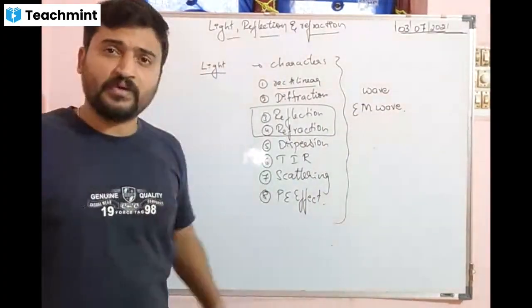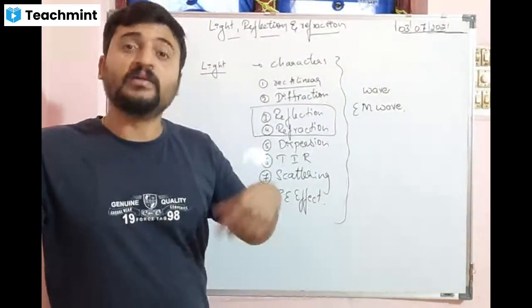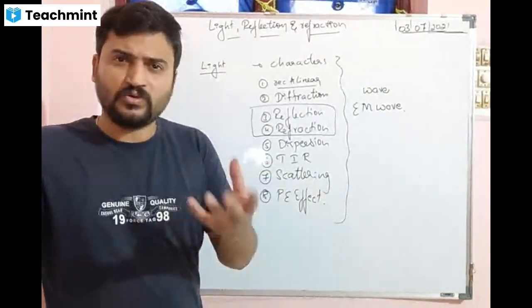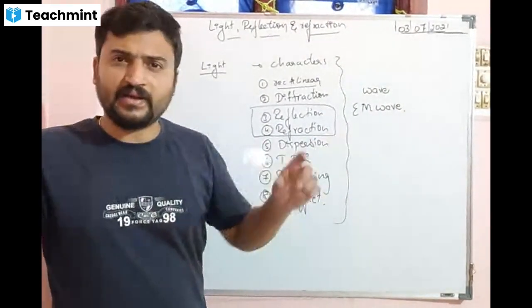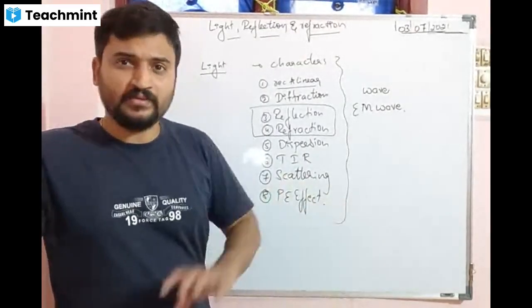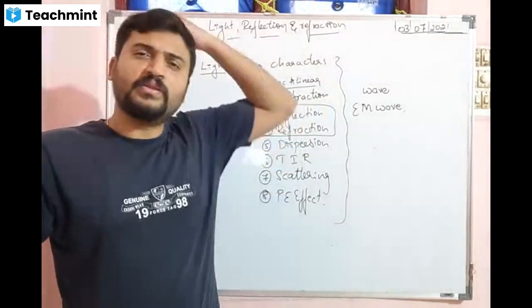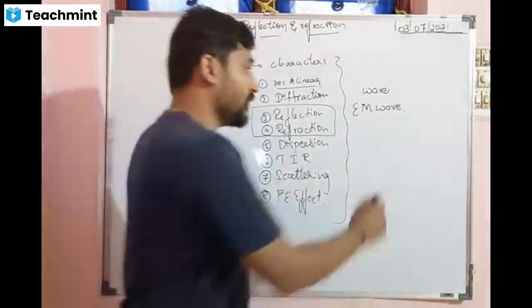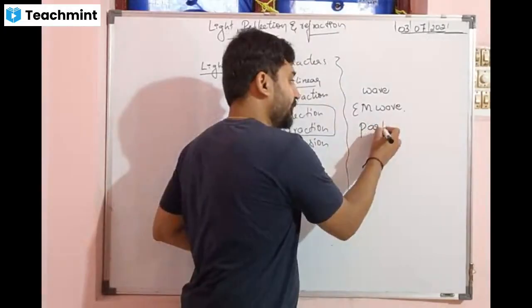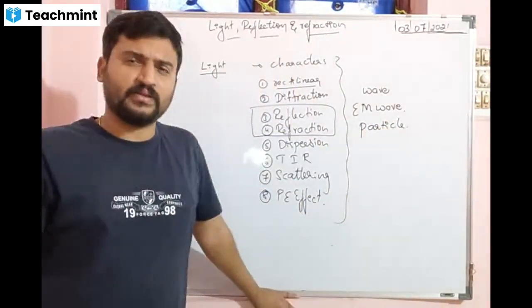Electromagnetic waves means they have electric pulses as well as magnetic pulses. Just now, as you saw, if you connect electric current, a magnetic field is there, so it becomes an electromagnet. So they said light travels in the form of electromagnetic waves. Even these theories were disproved. Then somebody gave the particle theory, saying light travels in the form of particles.